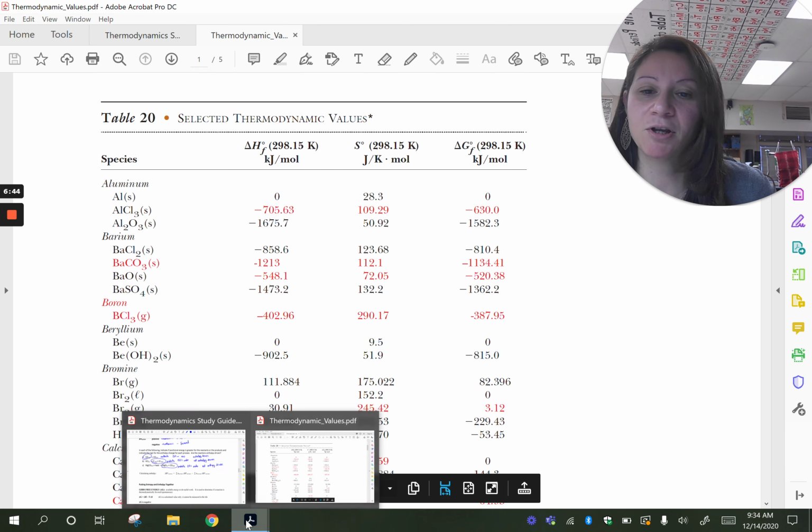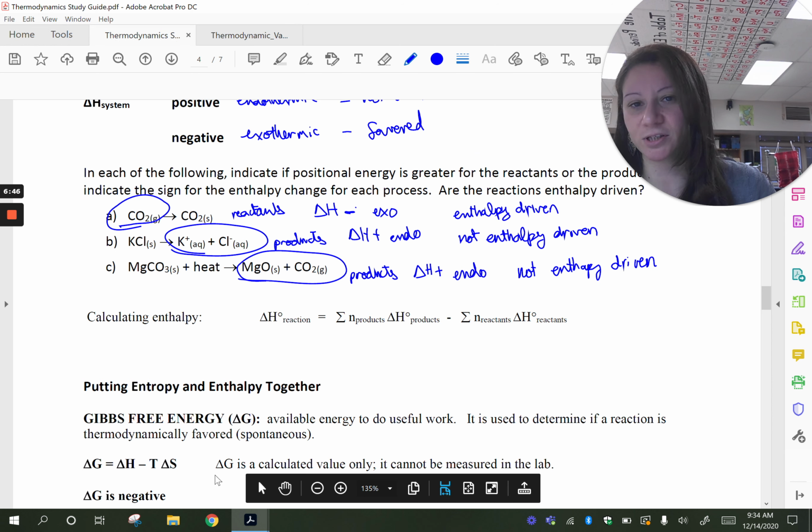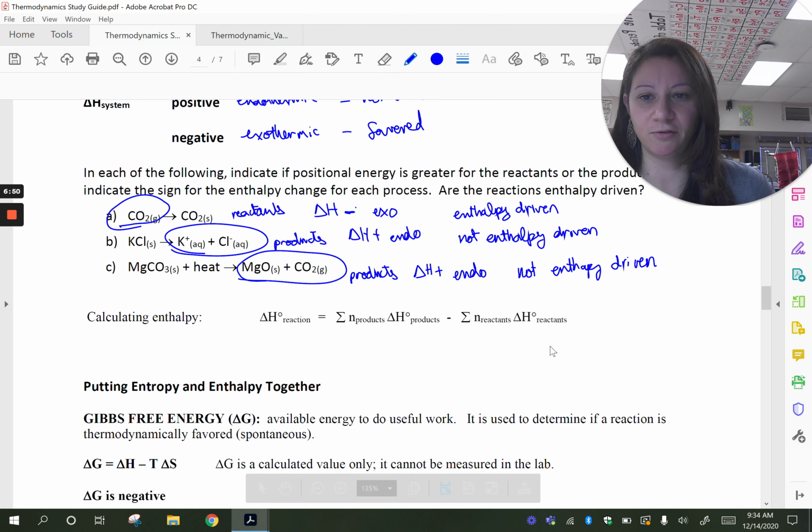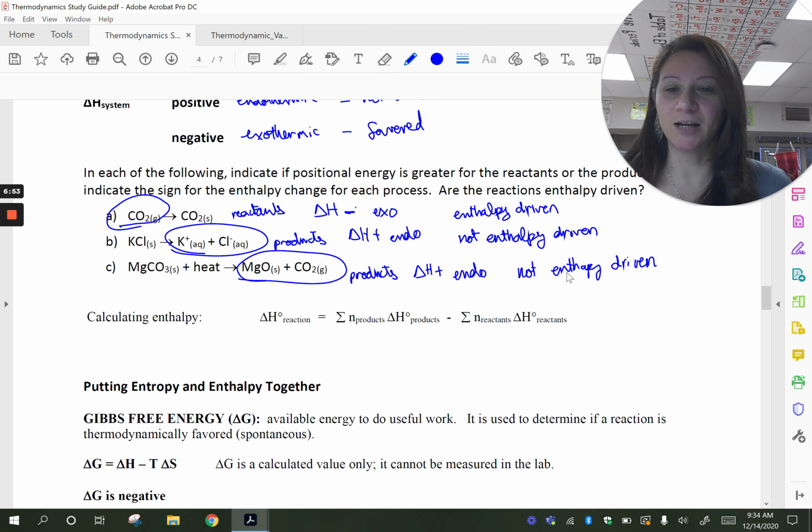So to calculate delta H of the reaction, as we've always done before, you're going to take the heats of formation of the products minus the heats of formation of the reactants. And the next time, we're going to learn about how you can put entropy and enthalpy together.